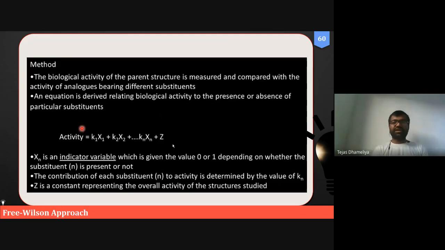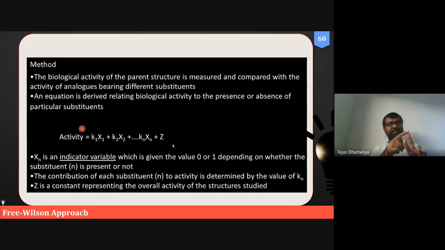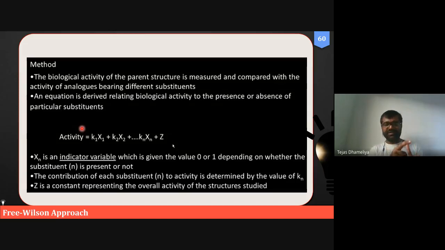Okay, so what Hansch and Fujita did is just like if we want to make a basketball team, and I am the coach of that team, and I select only three parameters: the height of the player, the strong limbs, upper limbs as well as lower limbs, and the sportsmanship spirit of the player.